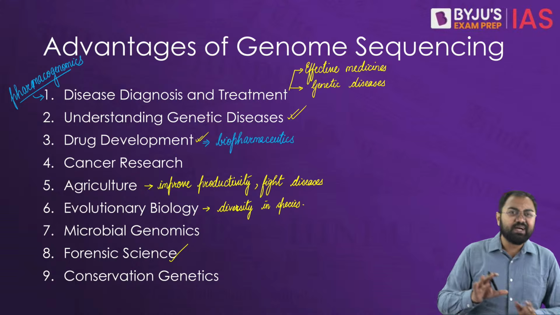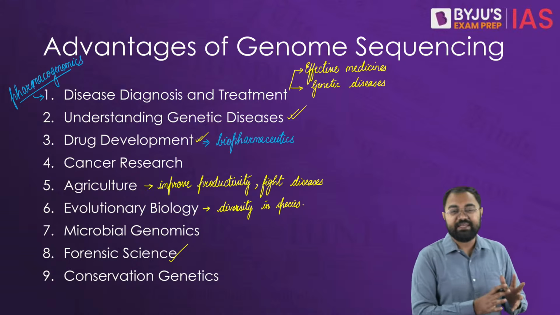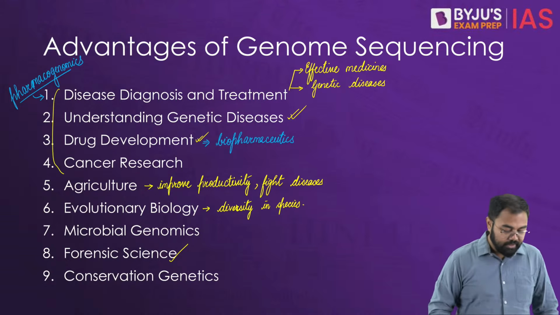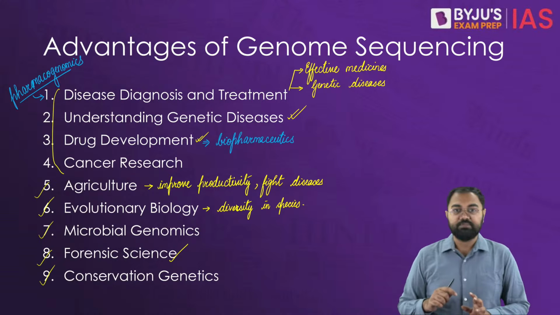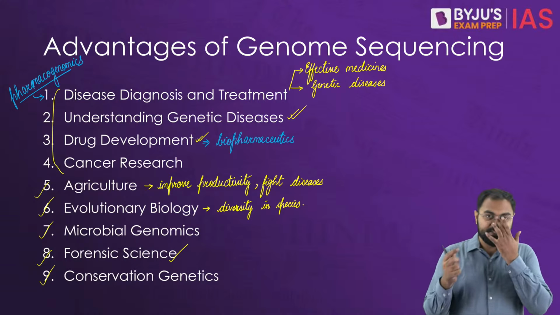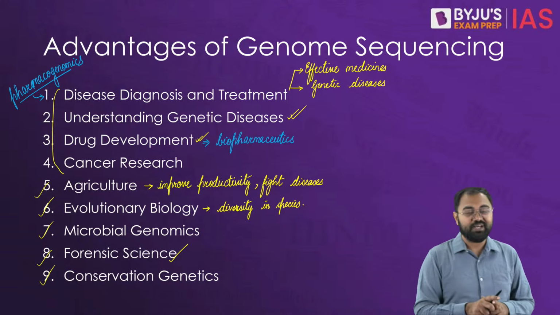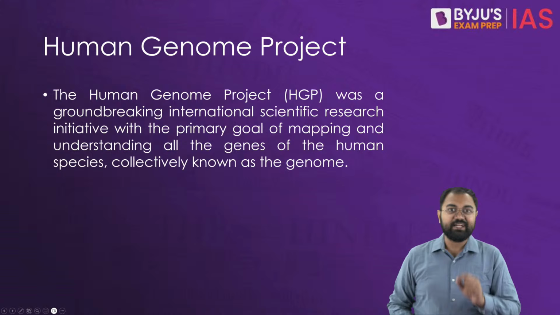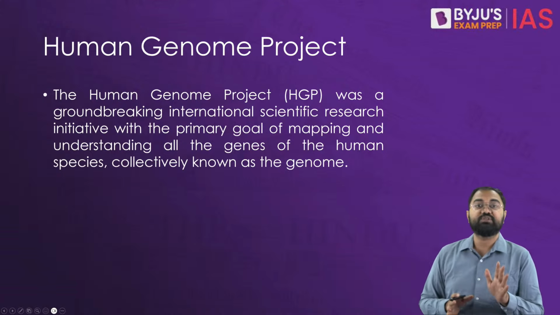So that's why we see that there are various ways in which genome sequencing can help. The first four that you see are largely related to how it helps humans, and after that we see that beyond humans also it can play a major role. There are some advantages that we directly have as humans, and some advantages that other animals and plants would also have because of genome sequencing. Overall there is one project that becomes very crucial in this entire context, and this is called the Human Genome Project.